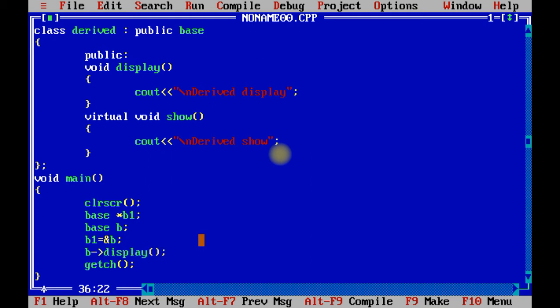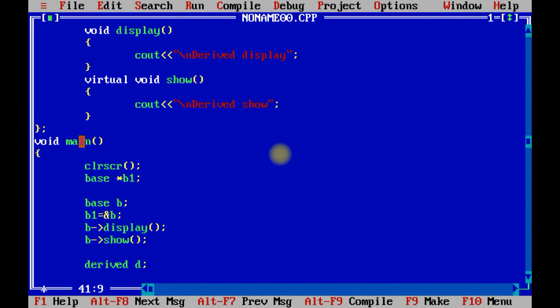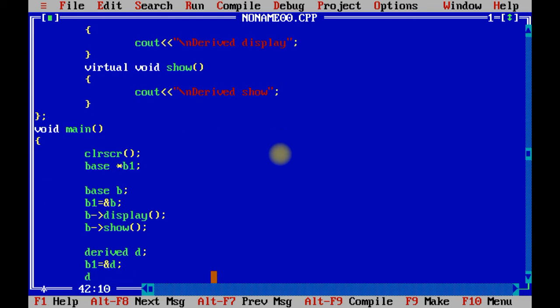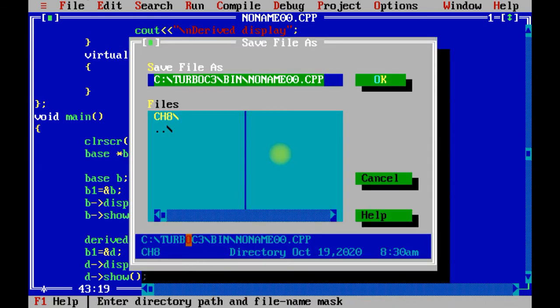Now I have called the display method using the B pointer object, and the show method using the pointer object. Now what happens, I am going to create a simple variable of the derived class. See, this is the concept of this program: Derived D, but I am going to use the pointer object of the base class. So B1 equals ampersand D, D of display and D of show. Let me save the program first, then we are going to discuss the program.